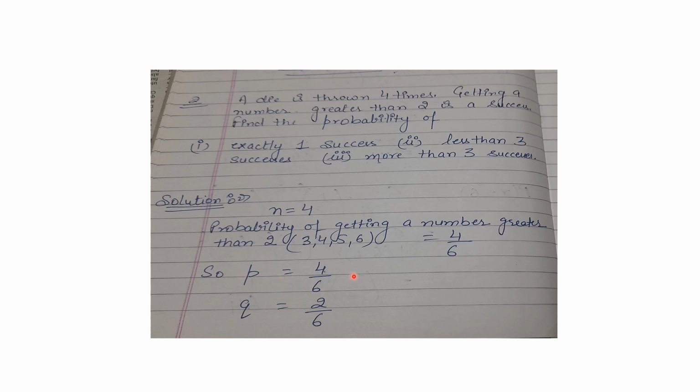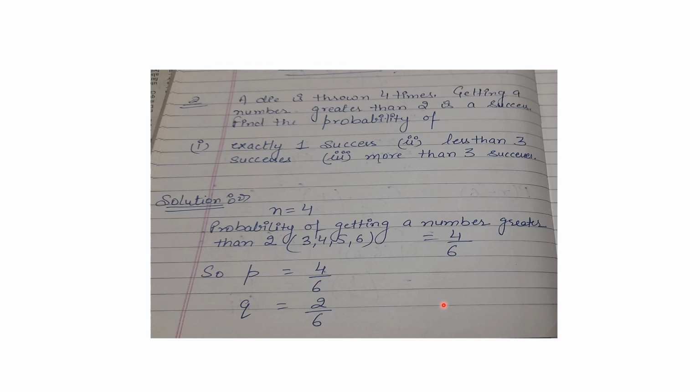Now p is 4 by 6 and q will become 2 by 6. Or you can find the value of q from the statement p plus q is equal to 1. When we have the value of either p or q, we can calculate the unknown by deducting the known value from 1. So q is equal to 1 minus p. You will get the value of q, or probability of failure, which will become 2 by 6.